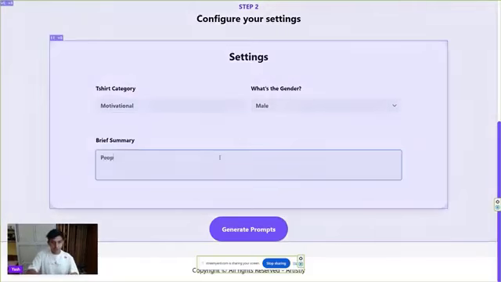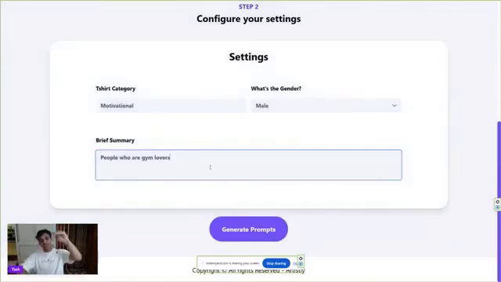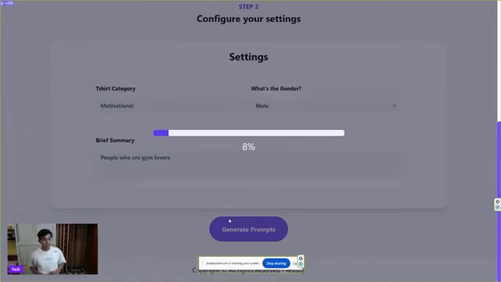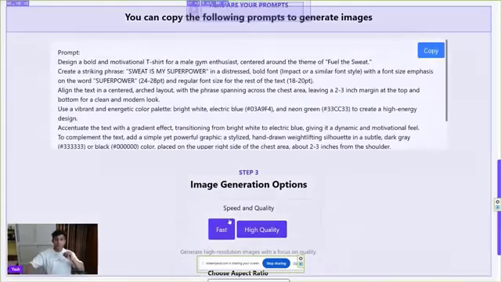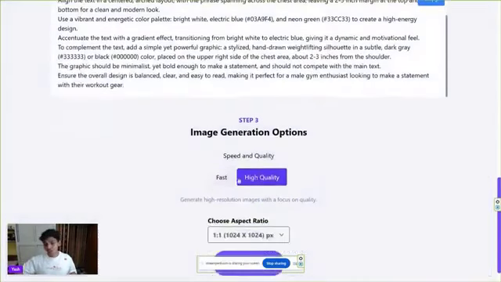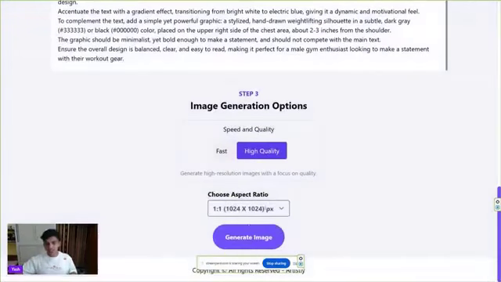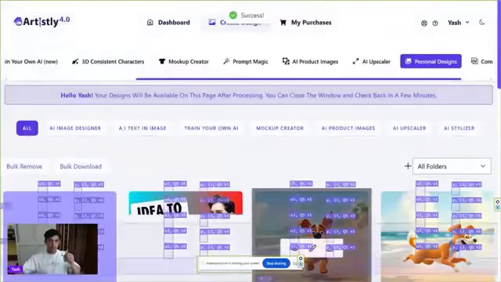So I'm going to show you. I'm going to do people who are gym lovers, right? Because I'm slowly becoming one, so that's why I keep giving this example. So I'm going to generate the prompt. It takes a few seconds, guys. It's going to give you the prompt to generate the specific image, right? And then boom. Then you can choose fast or high quality, and then aspect ratio 1:1.